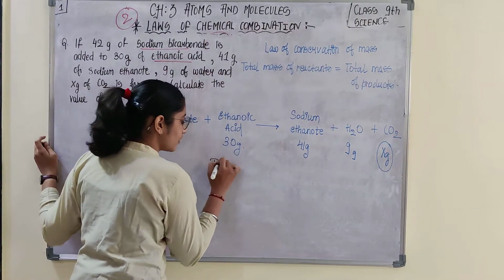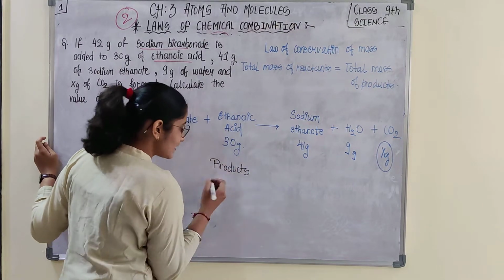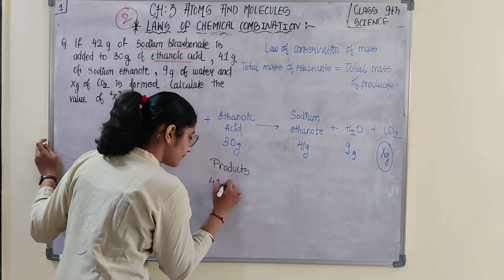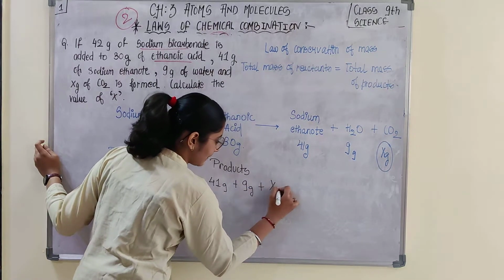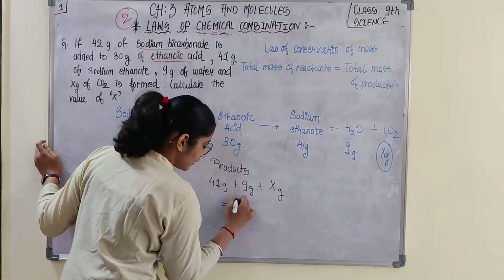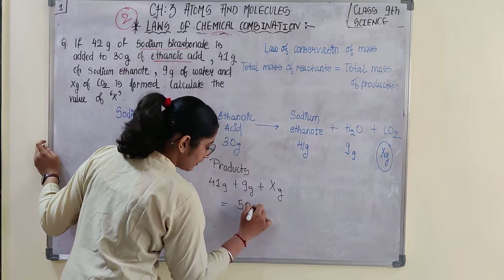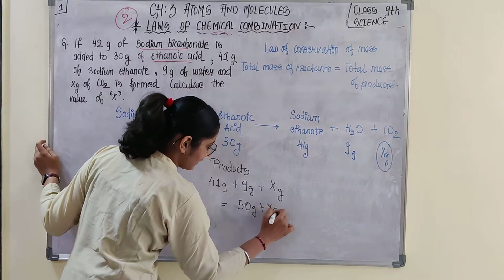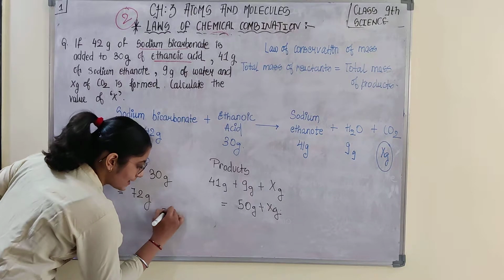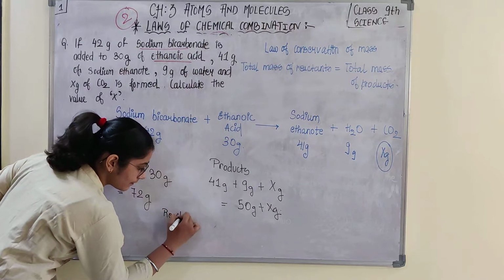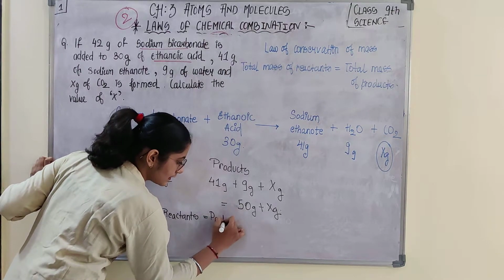What would be the total mass of products? That is 41 gram plus 9 gram plus x gram, that is 50 gram plus x gram. We can equate these as the mass of reactants is equal to mass of products.